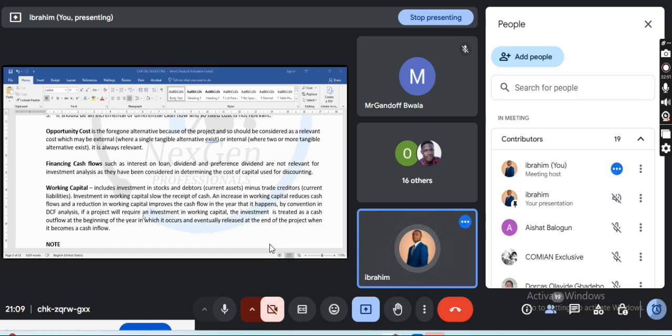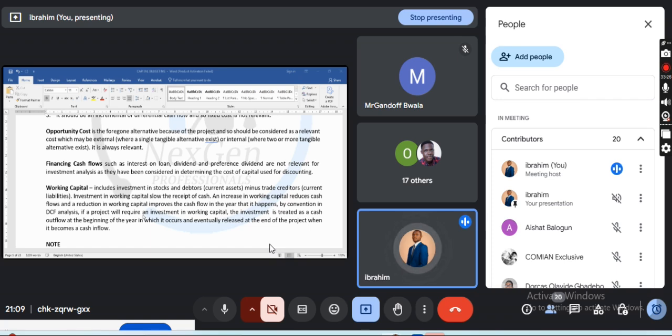For example, at Next Gen Professional Associates, I may decide to use 100,000 to run Next Gen. At year zero it will be like a capital. At the end, I will say, where is my money? 100,000, I will bring it back.